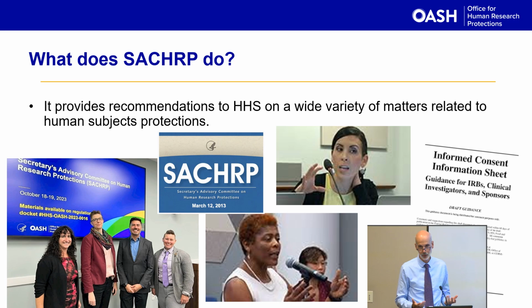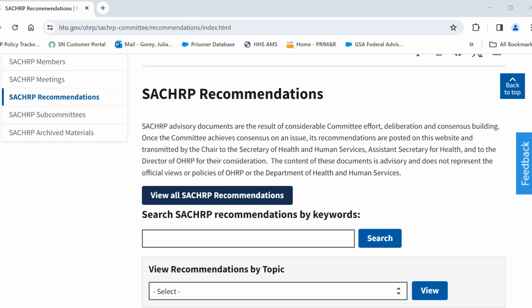All SACHRP recommendations can be found here on the SACHRP website through the OHRP homepage. SACHRP recommendations can be searched by year, by keyword, or by topic.